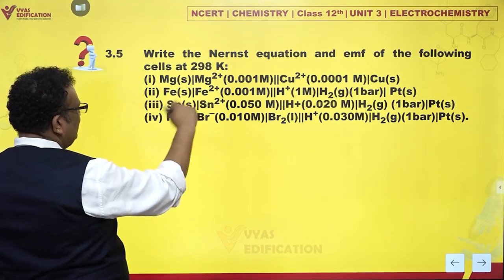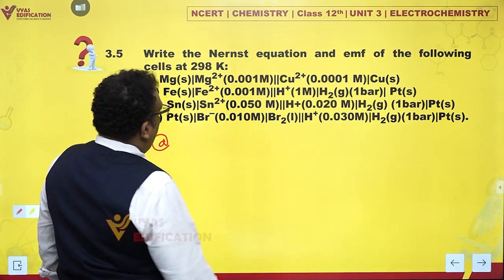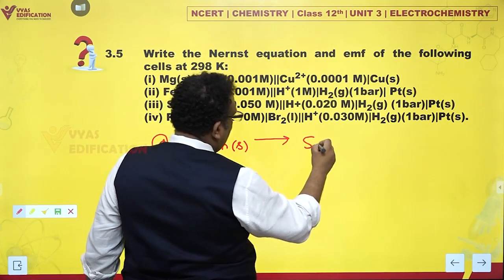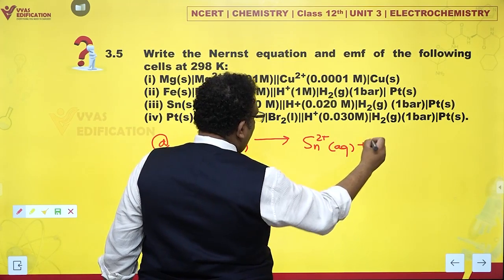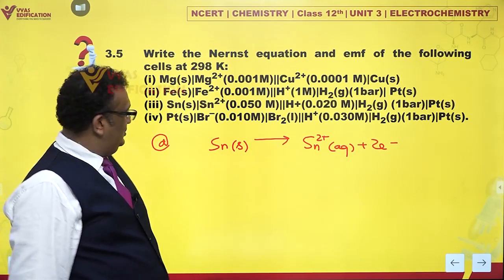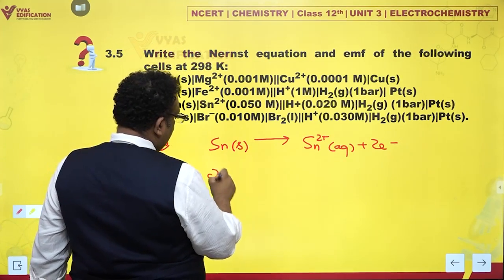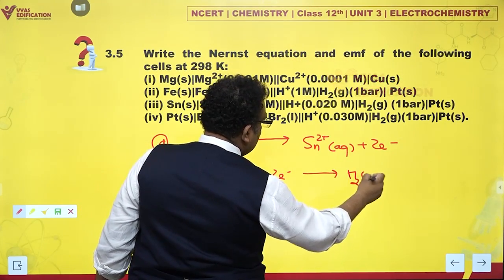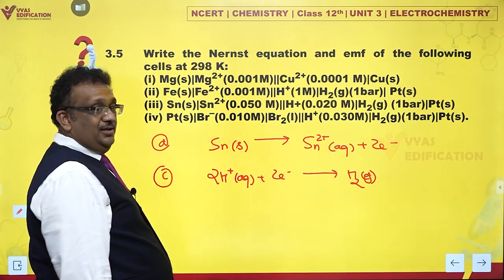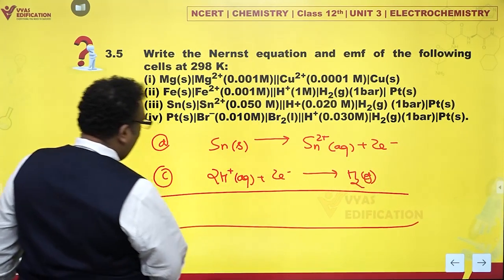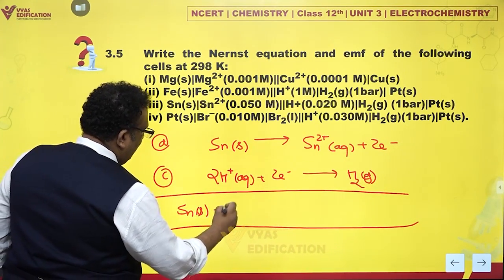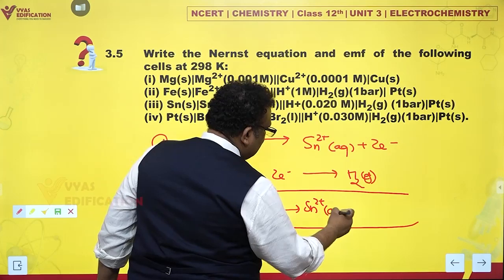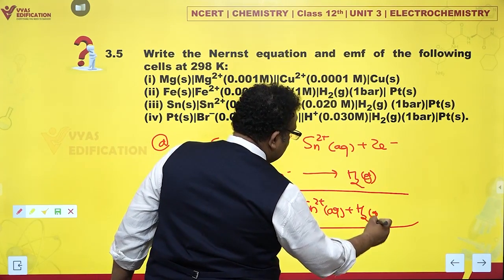See, the left side is the anode, so write down the anode. First put an arrow: tin, solid, is giving you stannous ions. Just write down the oxidation reaction. That is simple, of course. What about the cathode? 2H plus aqueous plus 2 electrons gives hydrogen gas. Could I add this? Of course you can. Tin solid plus 2H plus aqueous gives us stannous ions aqueous plus hydrogen gas.